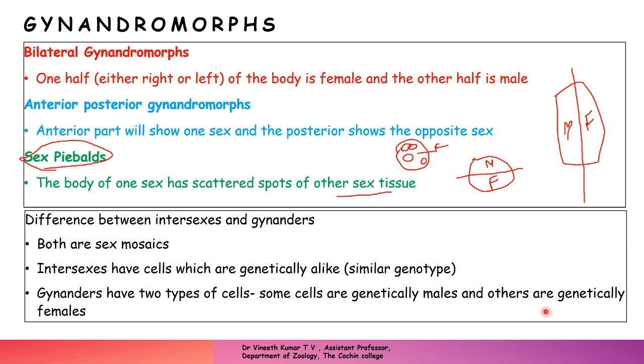If you take a cell from another part of the body, it will be a normal female cell, without any unusual type of chromosome. It will be a normal female cell and a normal male cell, but both are present in the same individual. That's why they are called gynandromorphs.